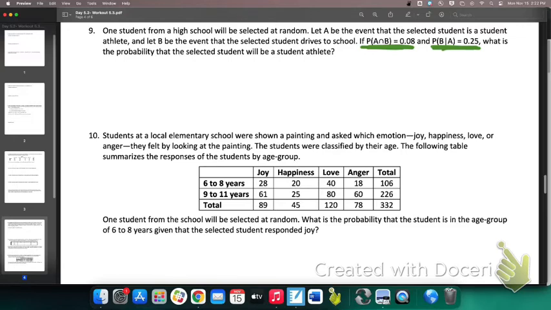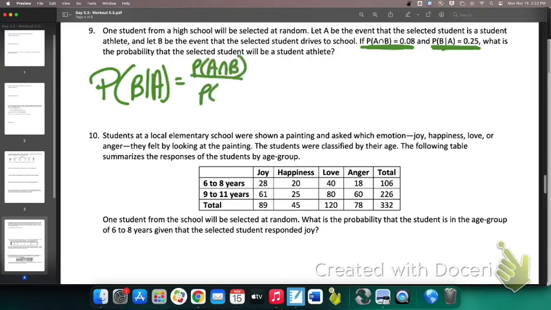All right, you guys, there's a formula on the formula chart. It looks like this: probability of B given A equals the probability of them both occurring divided by the probability of the given. It would appear that we have been given 2 pieces of that 3-piece puzzle. So, the probability of B given A was 0.25.